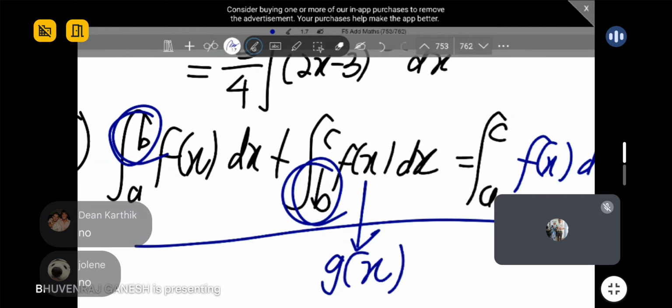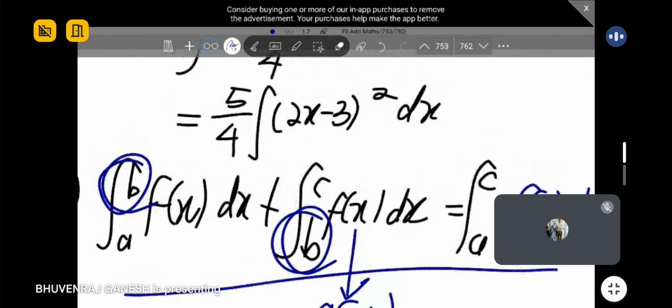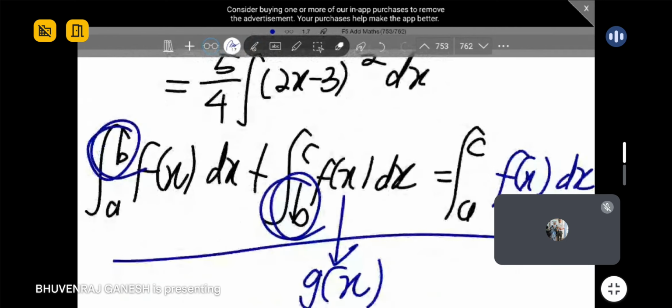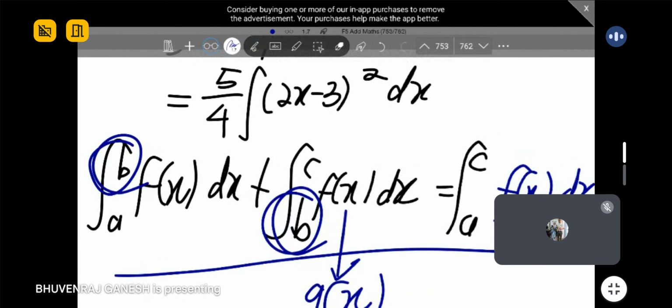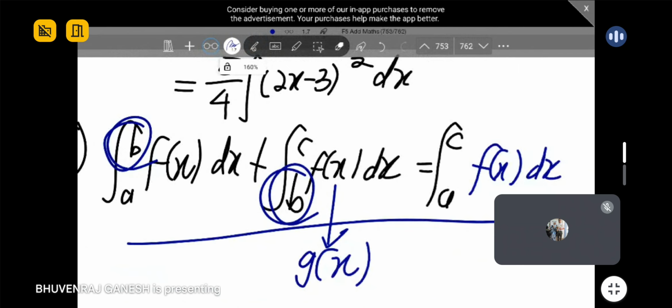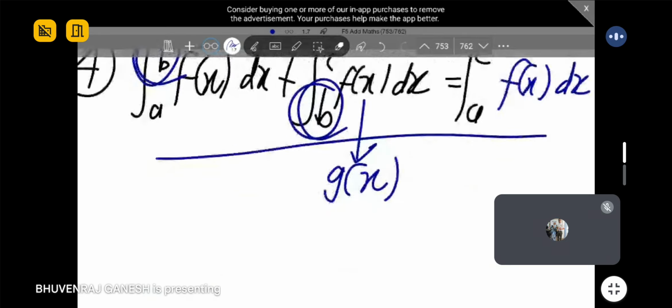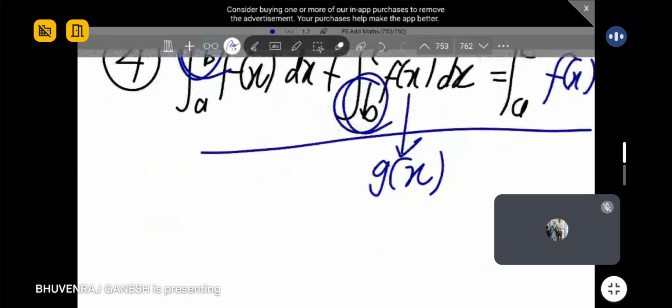Very good. Remember, guys, you can only apply this if you're talking about the same function. If you change to a different function, this rule cannot apply, because common sense is different types of function have different shapes, so you cannot combine them directly. This is what is explained by the fourth rule.